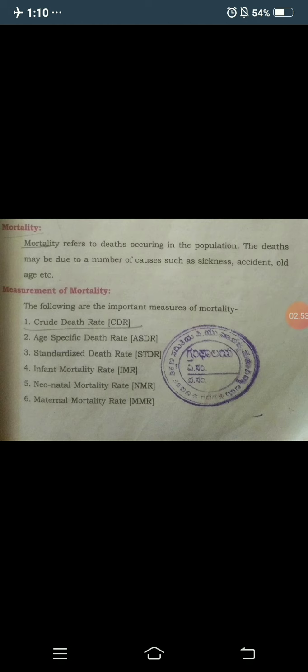In this lesson we are going to study the growth of the population, how it increases or decreases. In fertility, we study how the population increases, considering the childbearing age, the female childbearing age between 15 and 49, and also age and sex. But in mortality we cannot consider a particular age and sex. Death may occur whether female or male.